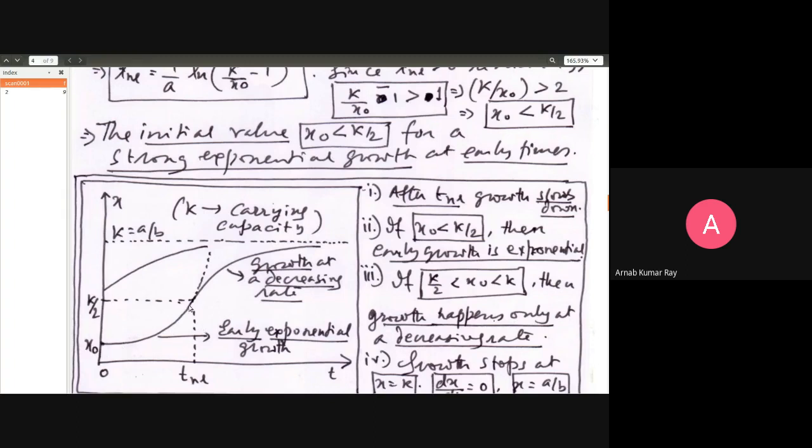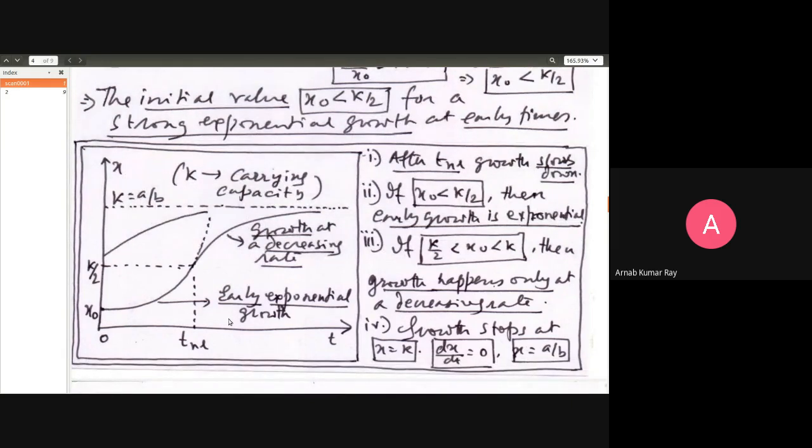And then it will keep growing till there will be a stage when x will become equal to k by 2. Thereafter, the growth will have a saturation behavior. Without this nonlinear term of bx squared, this curve would have followed this dotted track and kept on going to infinitely large values in the long run. But that doesn't happen. When time goes to an infinitely large value, the function will converge to the ceiling of k equal to a by b.